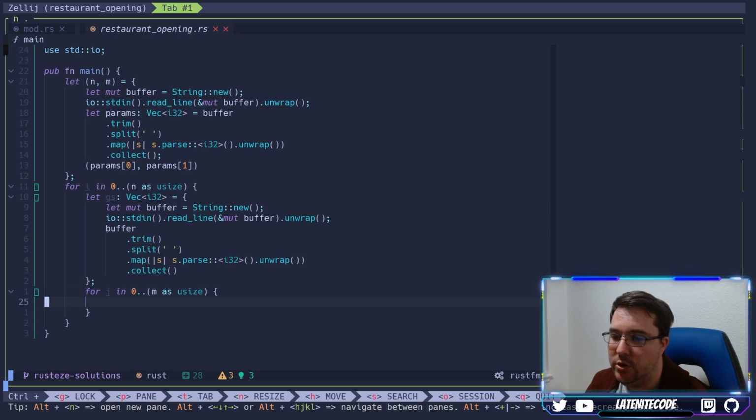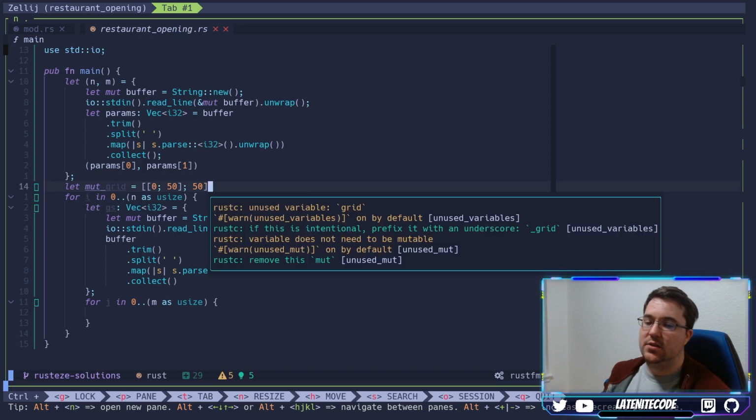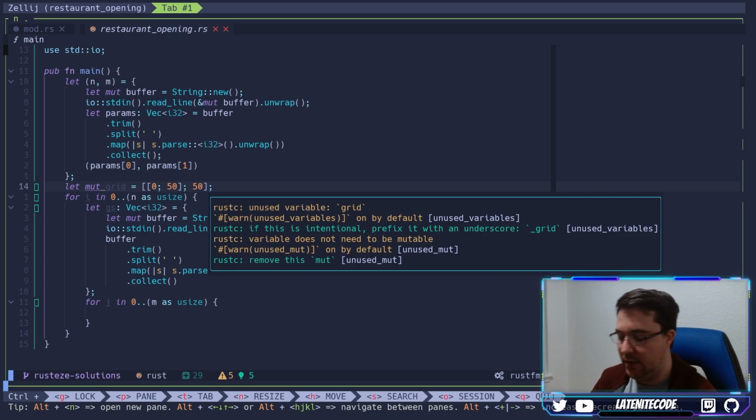And then what we'd be able to do now is to iterate over those to get their values. Before we go into that, I can say let mut grid now be equal to, and if we want to set up one row of this grid, that would be all zeros, and we'll have 50 of them. And then to have a 2D matrix, we just add another square bracket around that and then say 50. So this is a row of 50 columns, okay? And there's essentially 50 rows is the way to look at this.